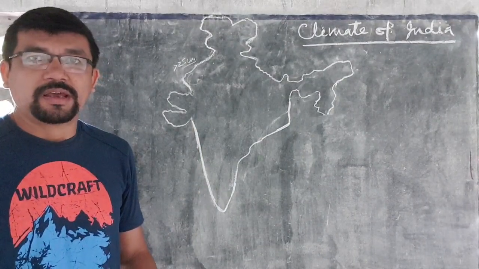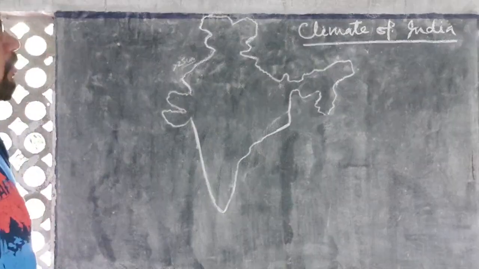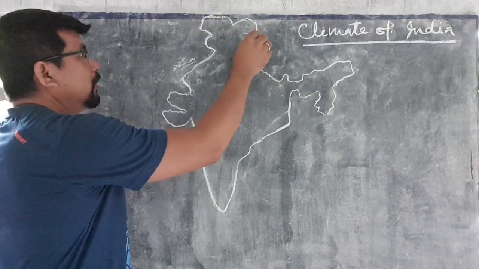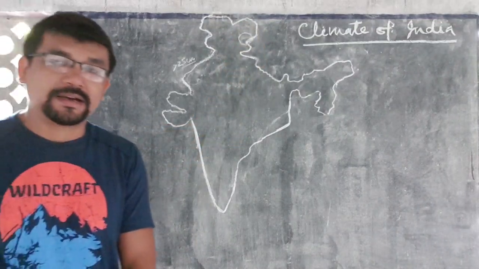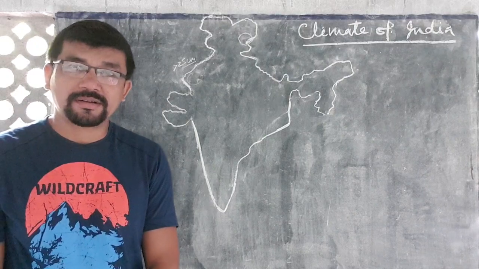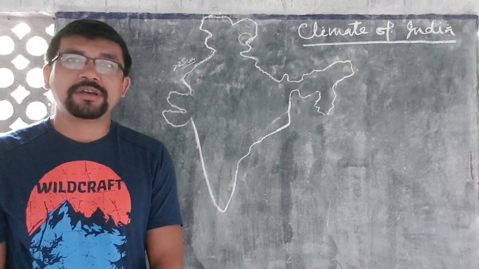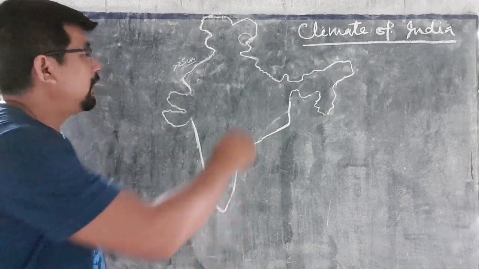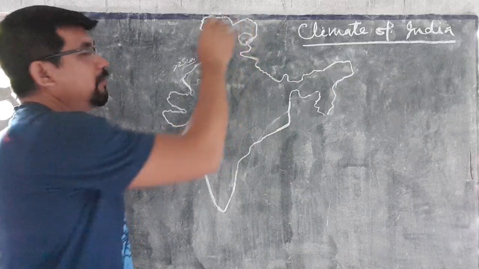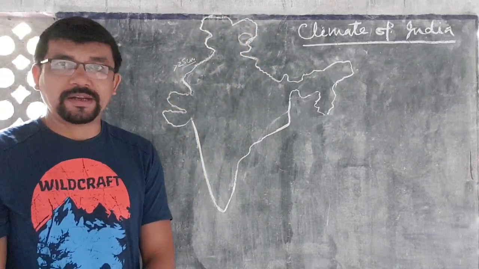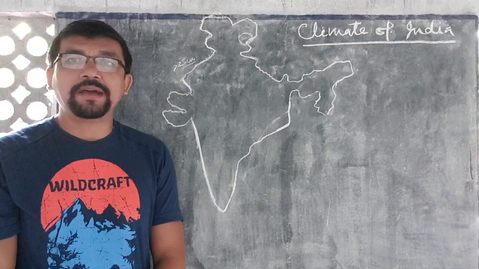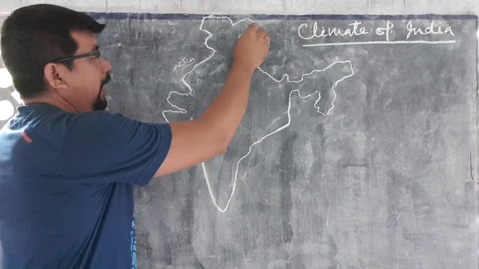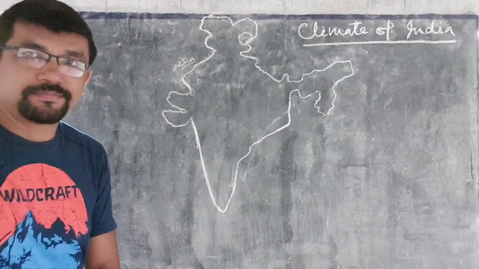Another lowest rainfall region is Ladakh, where the conflict between India and China is going on now. In this region, rainfall is very scanty, less than 25 centimeter annually, and it is known as the cold desert of India.